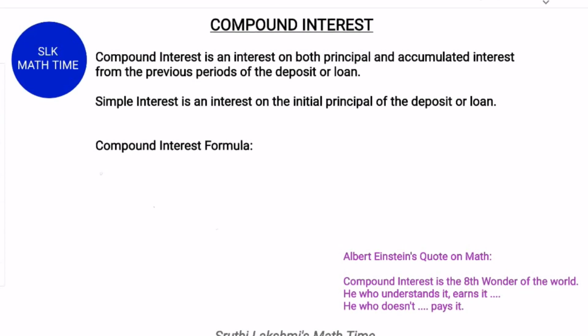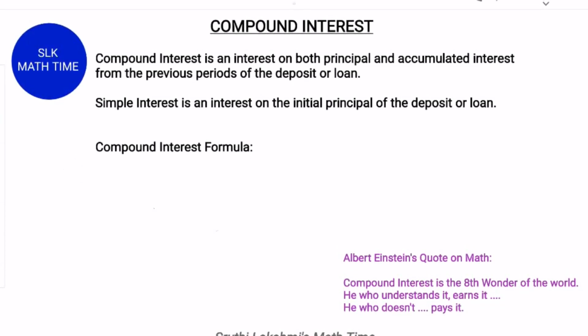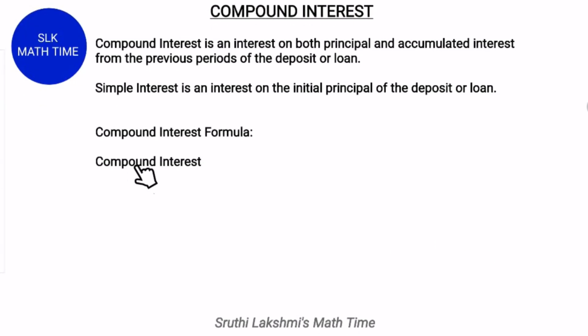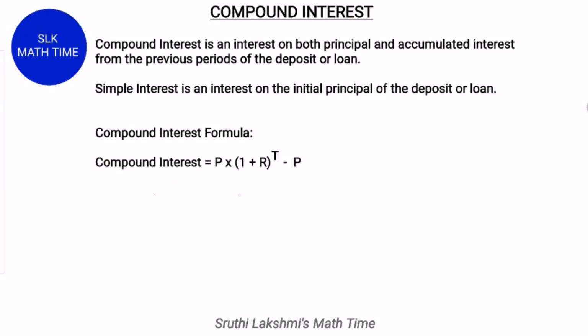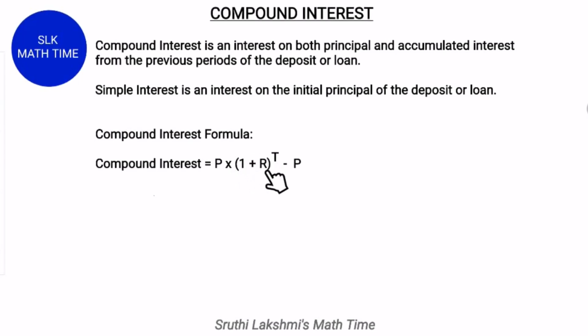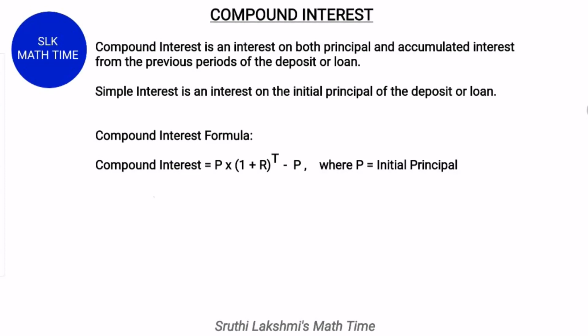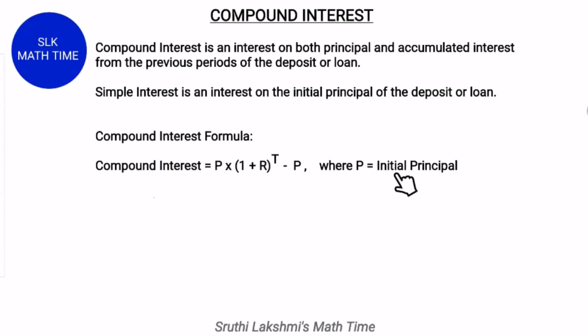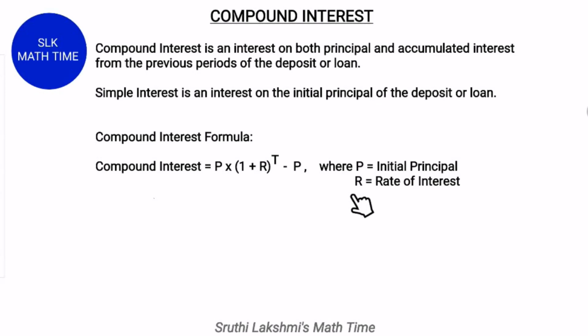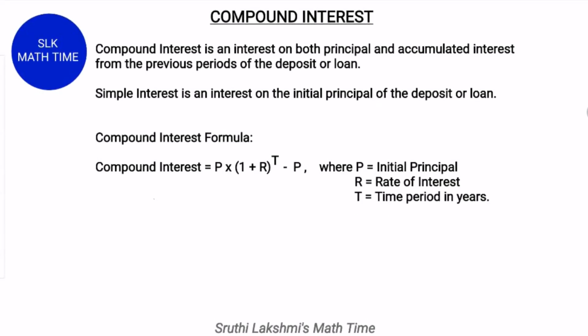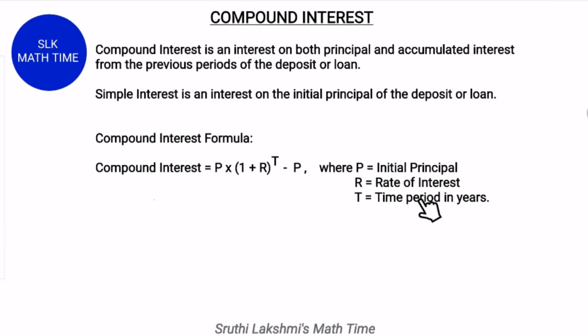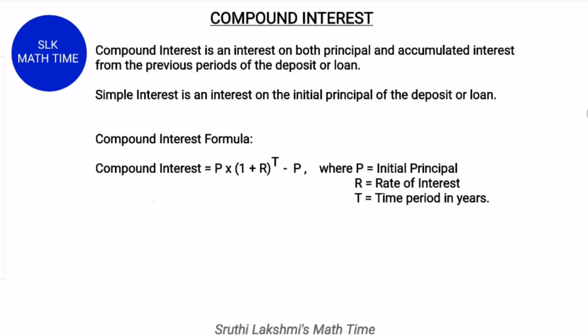Now let's see the compound interest formula. The compound interest formula is P into (1 plus R) the whole power T, minus P. P is the initial principal, R is the rate of interest, and T is the time period in years.